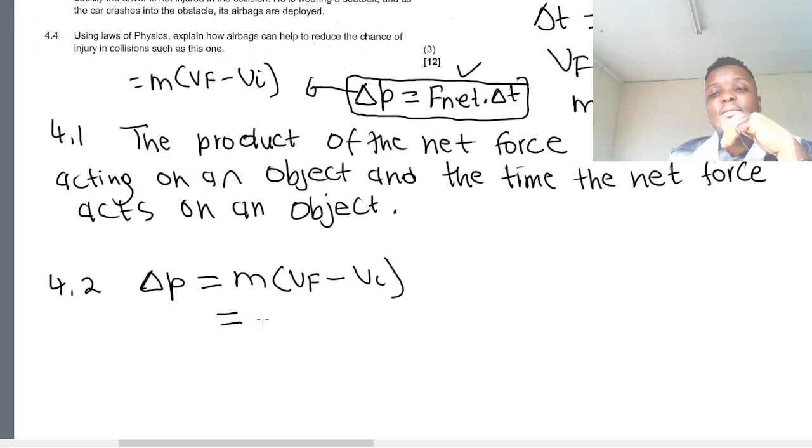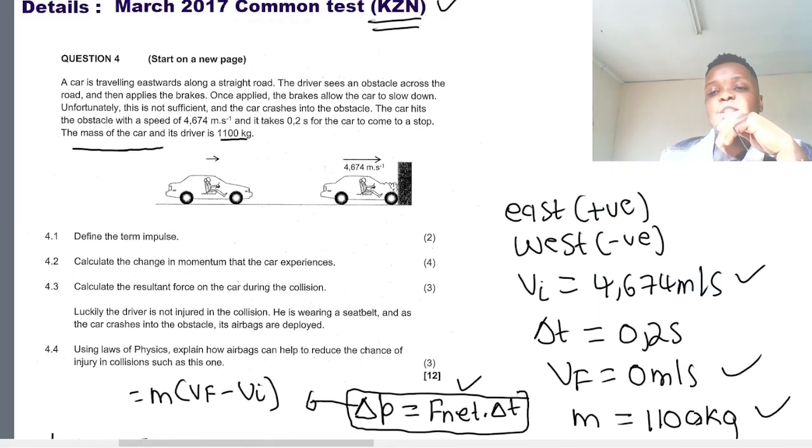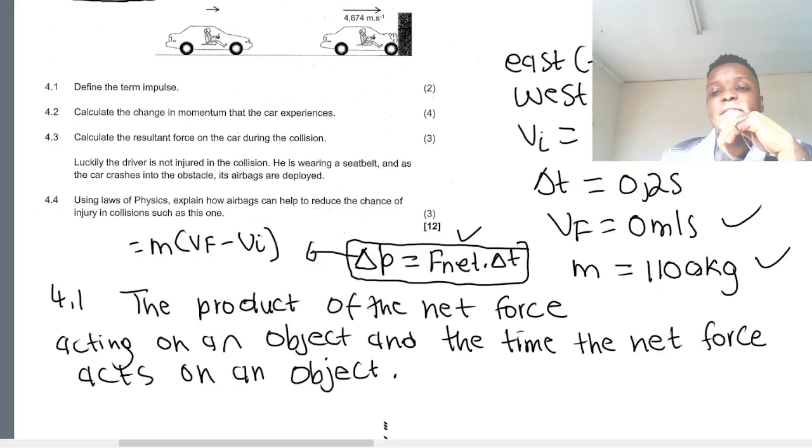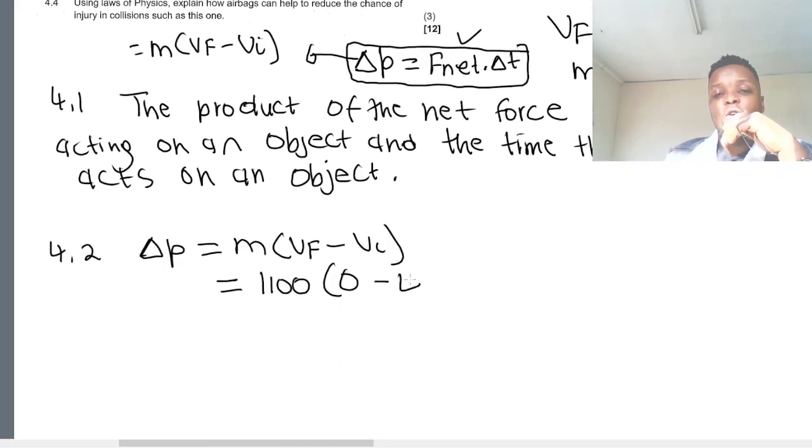So we're just going to substitute the mass, the final velocity and the initial velocity. The mass of this object is 1,100 kgs into the final velocity. We said it's 0. The initial velocity, just go back to the data, was 4,674.